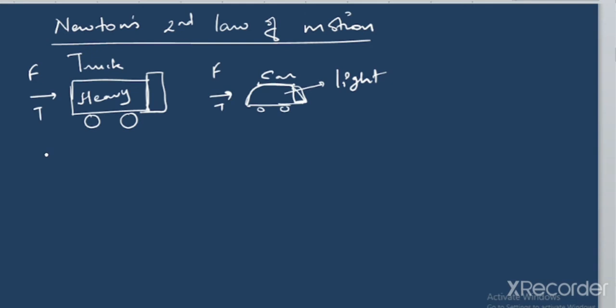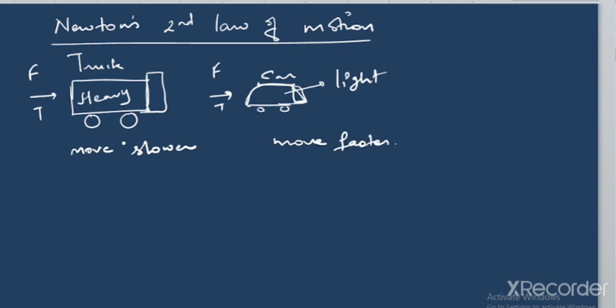You will see that the truck is going to acquire less velocity, whereas the car will move faster. The truck will move slower. Will it be so or not? And could you please tell me why?